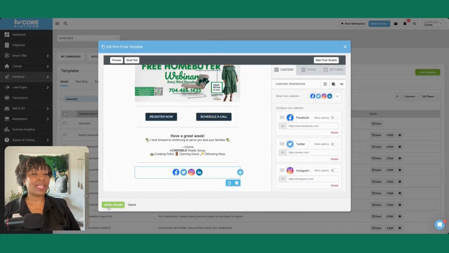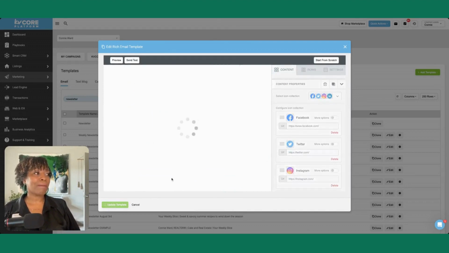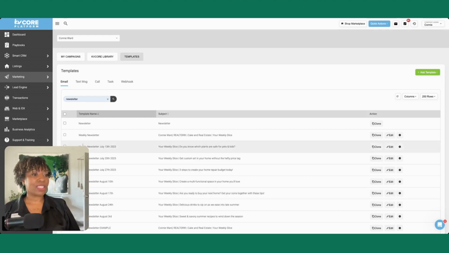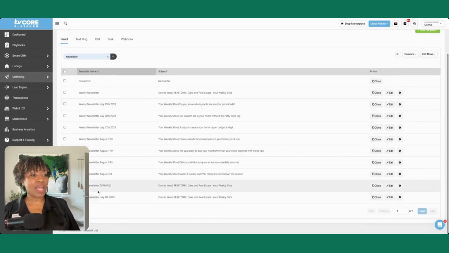So I'm going to go ahead and update the template now. Okay. And we'll give that a second to save. And if I weren't using my cell phone hotspot, this would be a lot faster as far as how long it takes. So see, once I click that button, it takes me back to my main screen. If you get this screen before you've clicked that button in the bottom left-hand corner, your heart is going to drop because all your stuff is going to be gone. Okay, so now we can see that my weekly newsletter example is here.